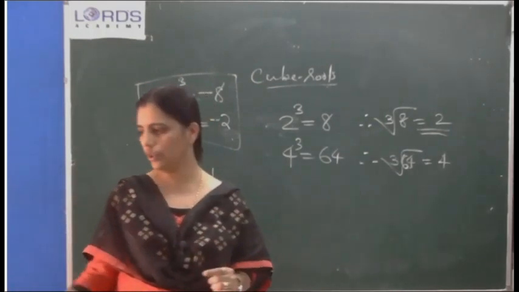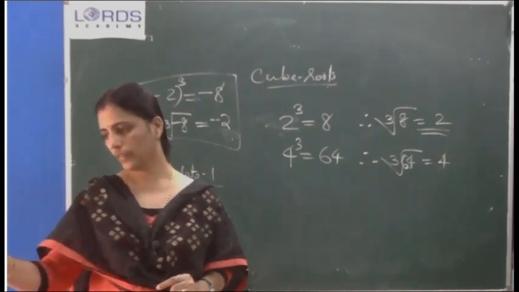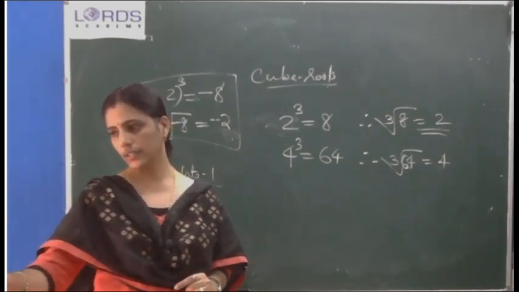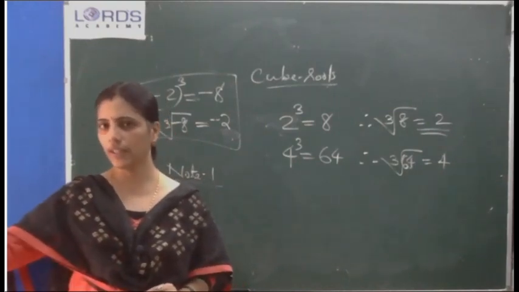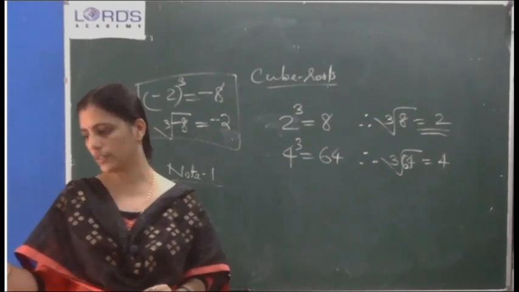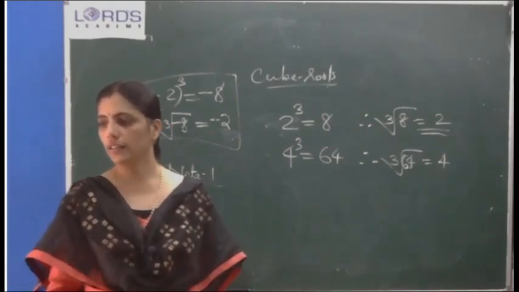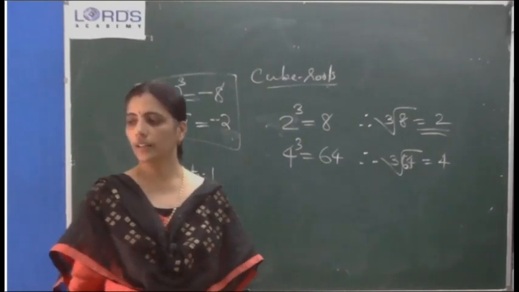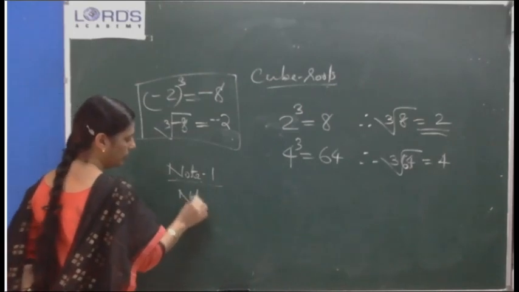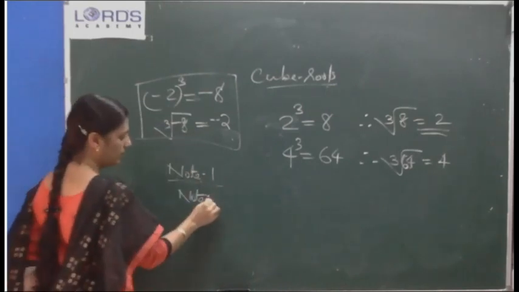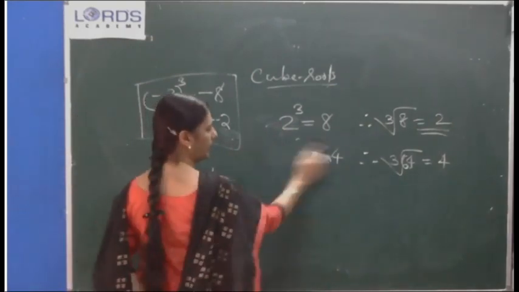Did you write the first note? Cube root of a negative number is negative. Like our cube of a negative number is negative, no? Likewise. Okay. Second note. For first note you have written this example also. Note 2, hope that you have copied this one.